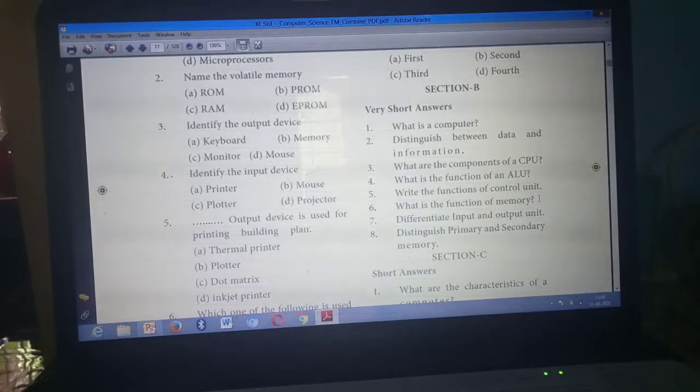Understand? Seventh question, write page number 4, 5. That means 2 pages. The answer is in there, 2 pages. 4, 5. Eighth question, page number 5.